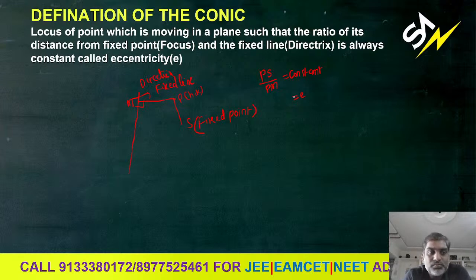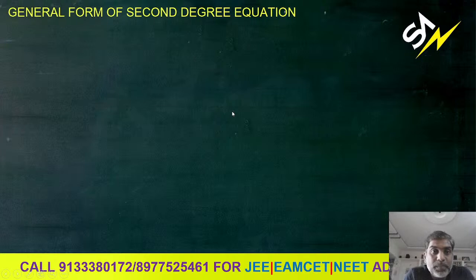Understood? Right? We named that constant E, and we can also call it eccentricity. Okay, students? General form of second degree equation. So in the above case we have eccentricity E. In case of parabola, the eccentricity E is 1.